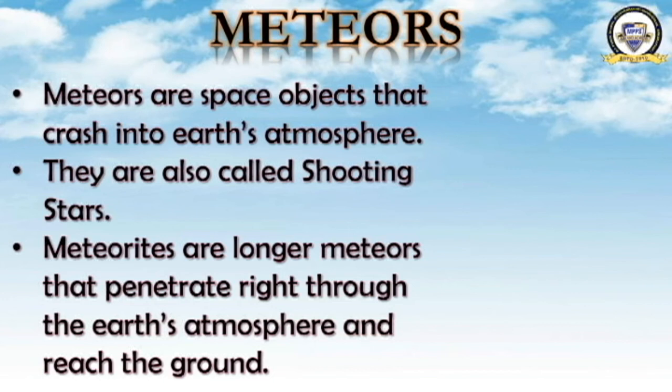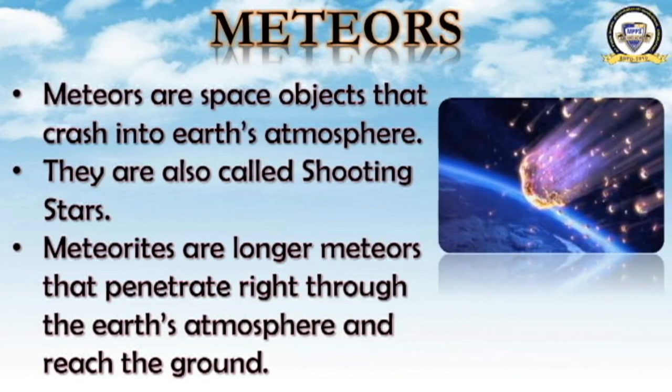These meteorites are longer meteors. They are very long, and they come through the Earth's atmosphere. Thus they reach the ground. Meteorites reach the ground. See the picture? These are space objects. They crash into the Earth's atmosphere. They are known as shooting stars, and they cross the Earth's atmosphere and reach the Earth's surface. You can see it here.